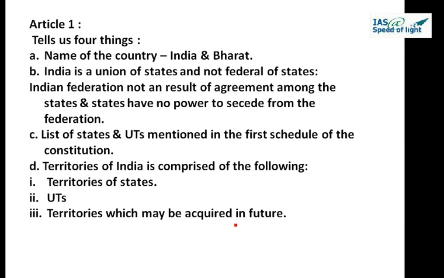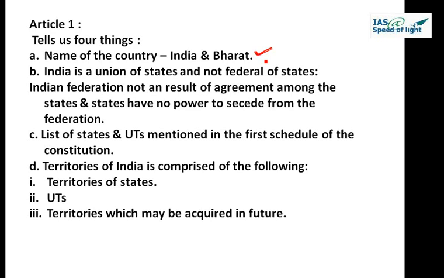So now if we see article number 1, it gives us 4 informations. The first one is, it is giving us the name of the country, and which is India and Bharat. So we have 2 names for our country, that is India and Bharat. The second information what it gives is, India, that is Bharat, shall be the union of states.